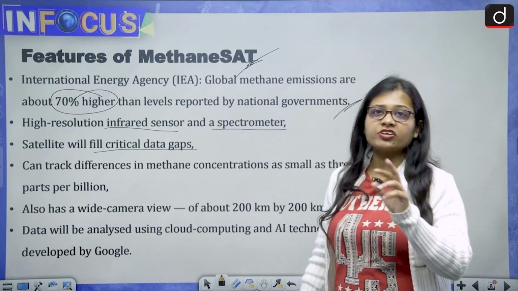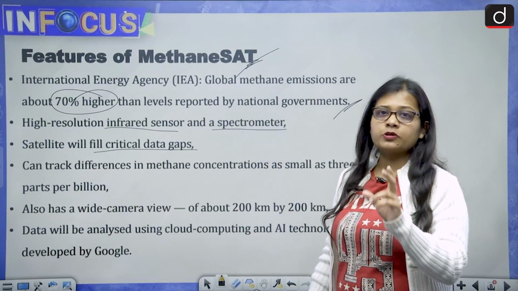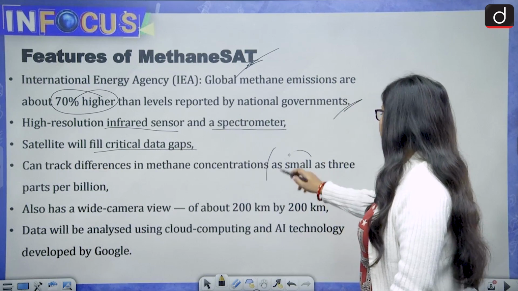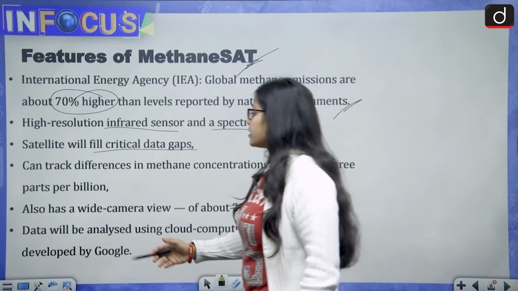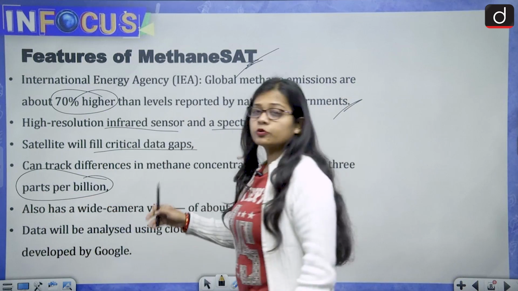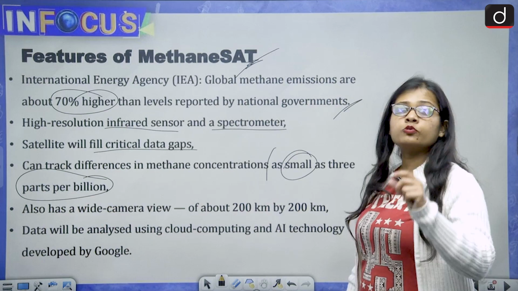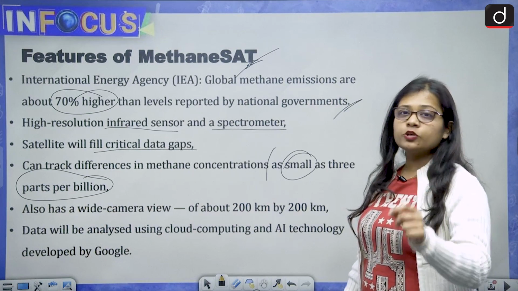Then it can track differences in methane concentrations as small as 3 parts per billion, which means it will be able to track to a very minute level.